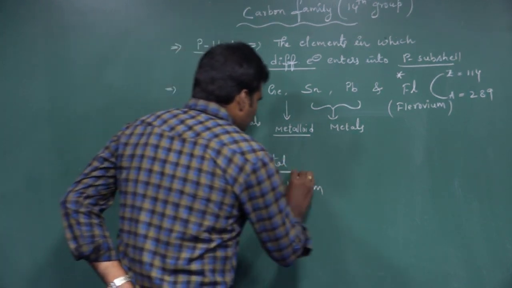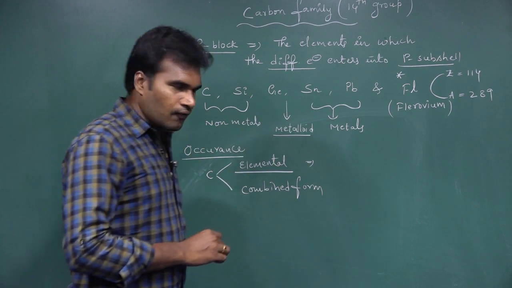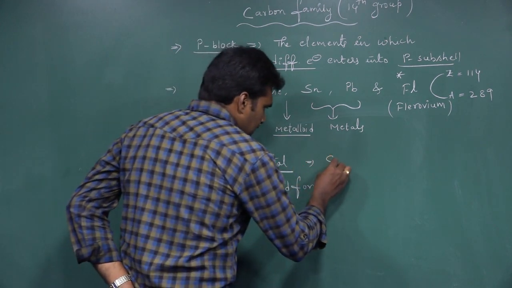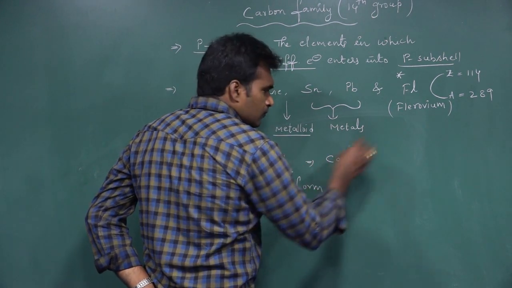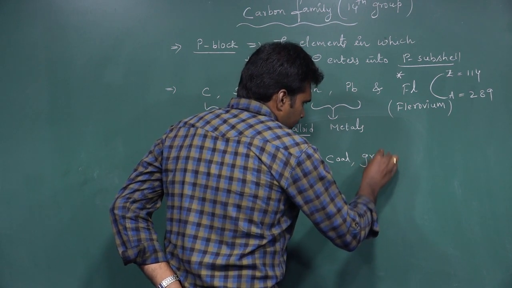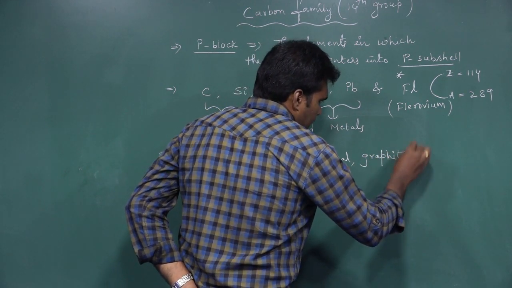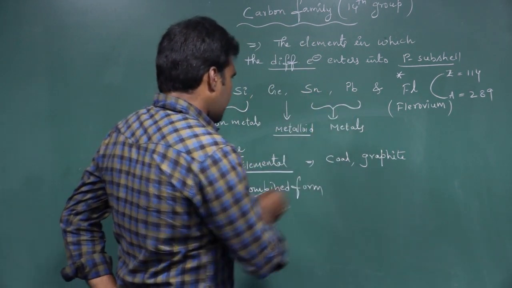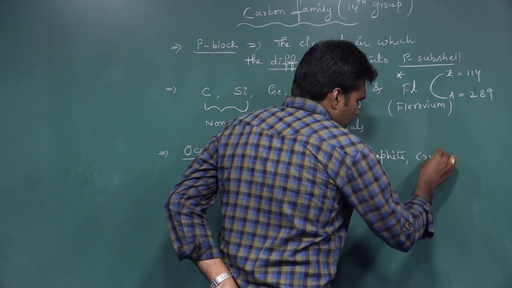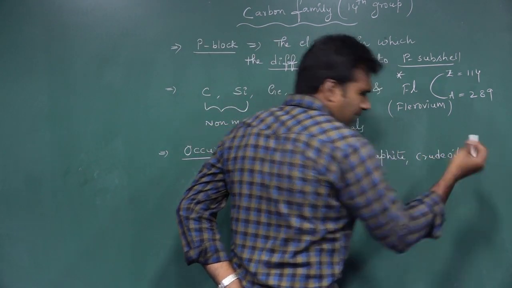In elemental forms, carbon is present as coal, charcoal, and graphite, and crude oils. Crude oils are nothing but hydrocarbons.